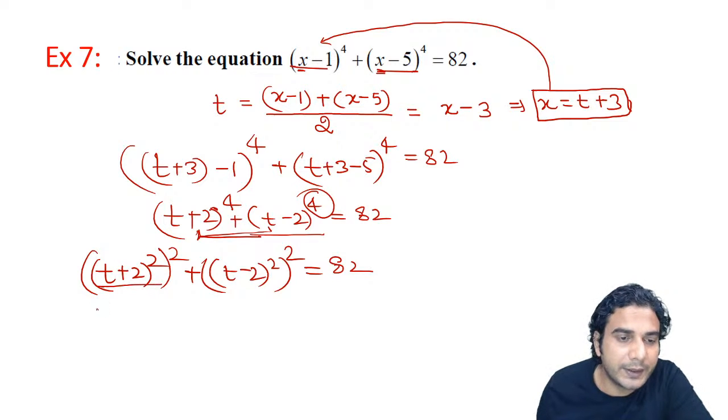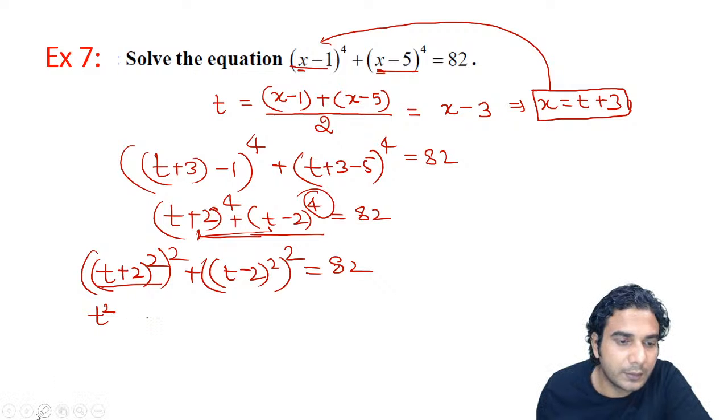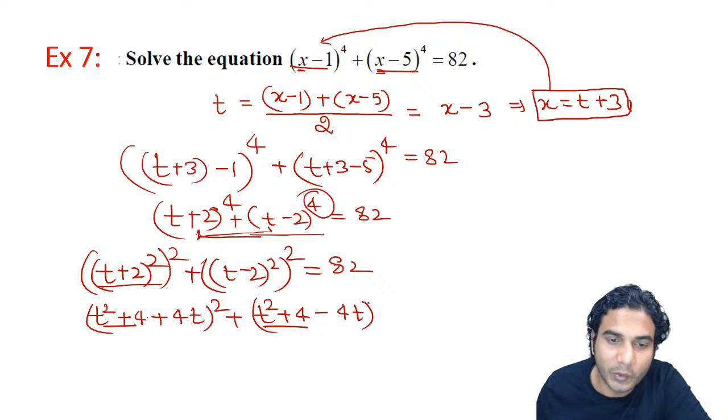Then you can expand it, so it is going to be t square plus 4t plus 4. I'll write this as t square plus 4 plus 4t. Write this 2ab term in the end. Why, I'll tell you. This whole square plus, in this it is going to be t square plus 4, the same term. The only difference is now I'll have a minus sign, and the second term will also be the same, 4t. So how to use this point?